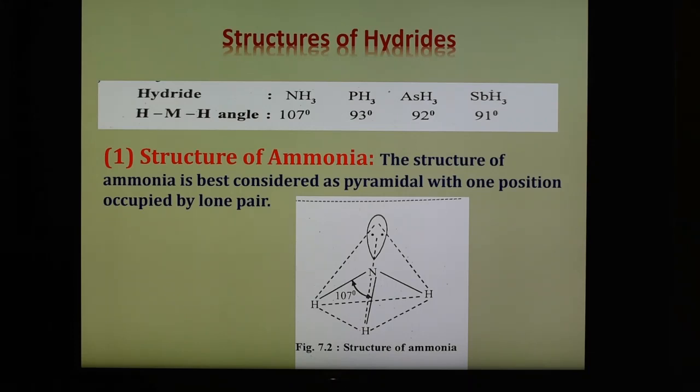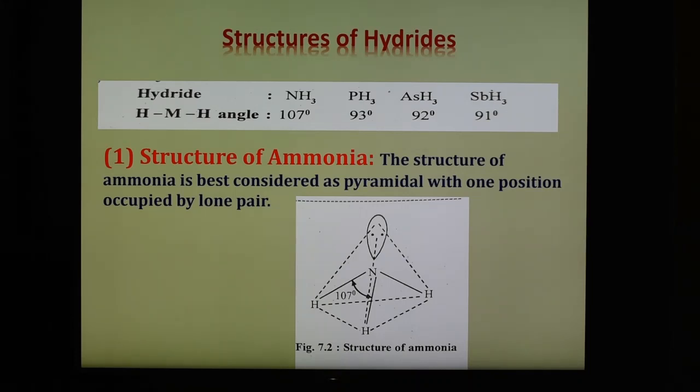Thermal stability of the hydrides decreases in the order: ammonia is the most thermally stable, then PH3, then AsH3, then SbH3, and after that BiH3. It is because the strength of the metal-hydrogen bond decreases down the group due to the increase in the size of the central atom. Another important characteristic is that these hydrides act as reducing agents.